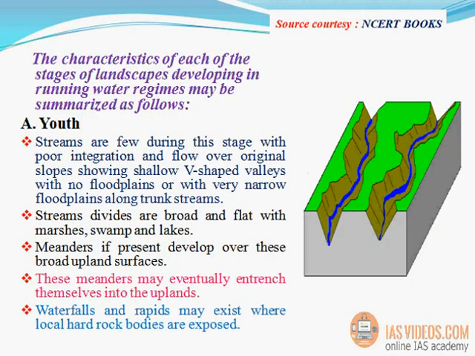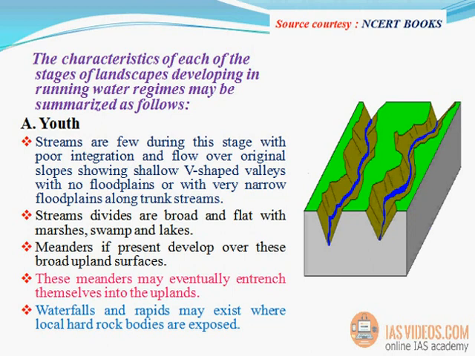The characteristics of each of the stages of landscapes developing in running water regimes may be summarized as follows. Youth. Streams are few during this stage with poor integration and flow over original slopes, showing shallow V-shaped valleys with no floodplains or with very narrow floodplains along trunk streams.